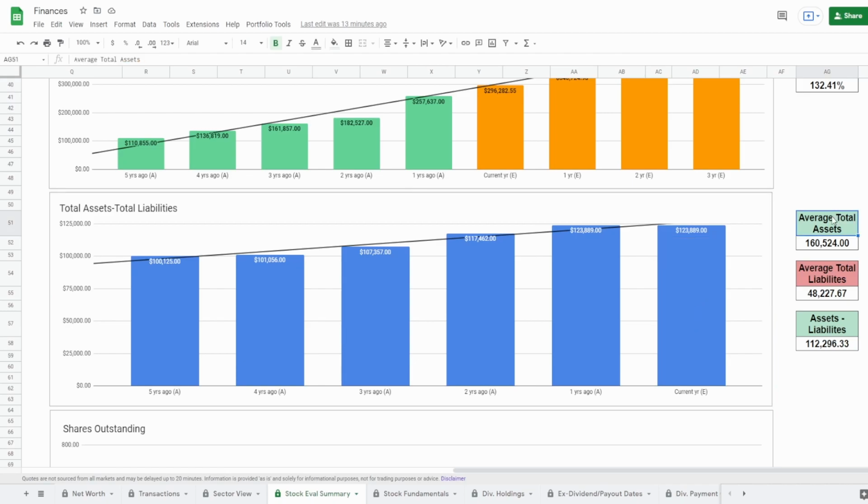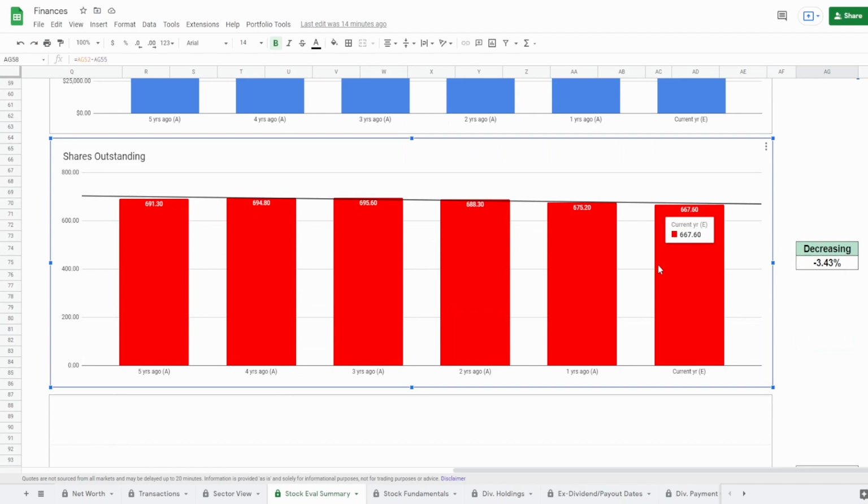Taking the total average assets, we get around $160.5 billion, and the total average liabilities is about $48 billion. And doing the assets minus the liabilities on the average scale, we get around $112.3 billion in the positive direction, which means that for the past 5 years and current year, they have been positive on their assets minus the total liabilities. Next, we got the shares outstanding, a metric that a lot of people tend to overlook.